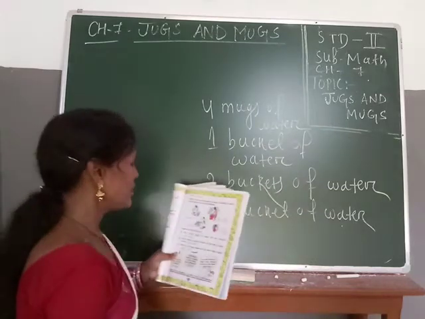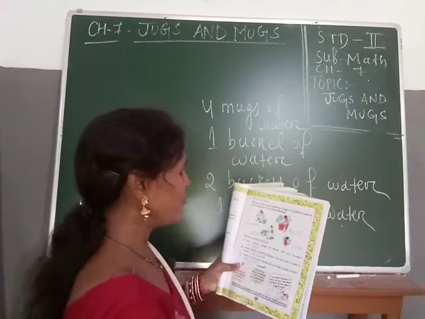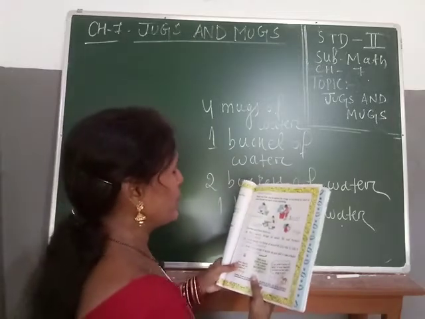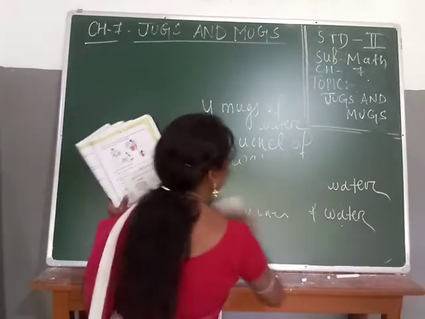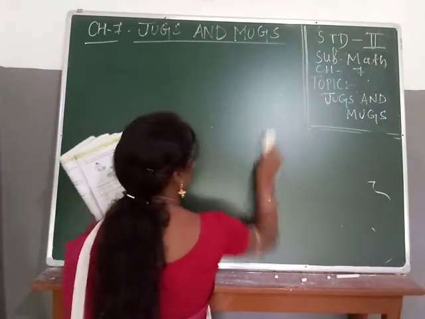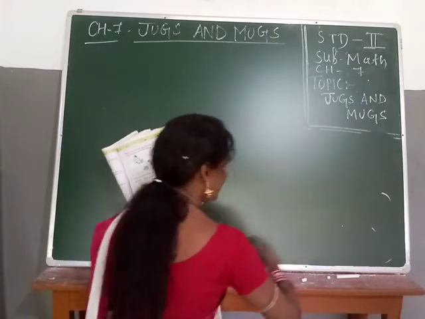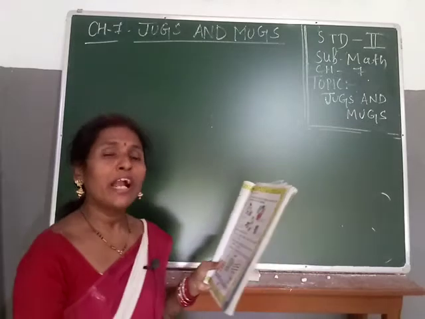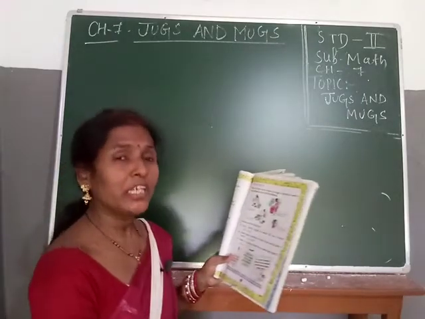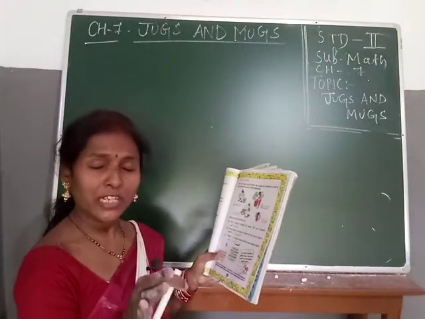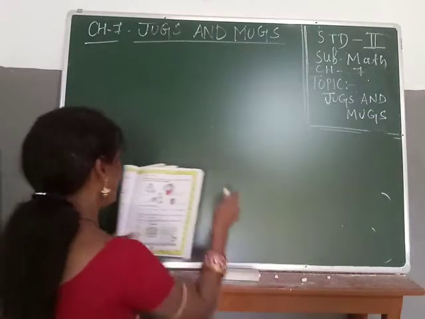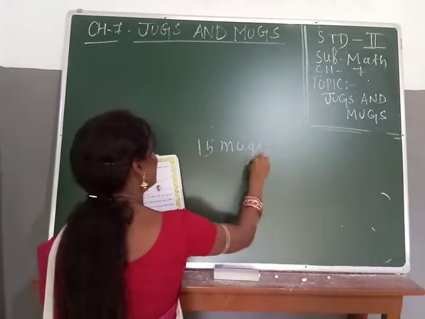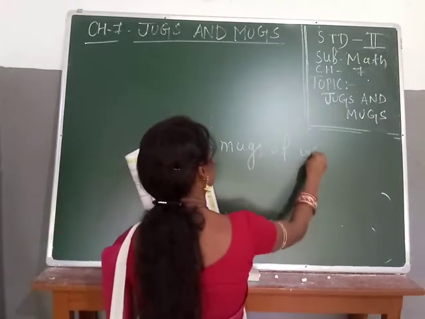Okay? So, complete, students. Now, guess and then find out how many mugs of water fill one bucket. Yes, just listen, students, as you are taking a bath at your home, you just do this activity and take your mug and fill the bucket, and you see how many mugs are necessary to fill one bucket. Then I have written that one is your 15 mugs of water.